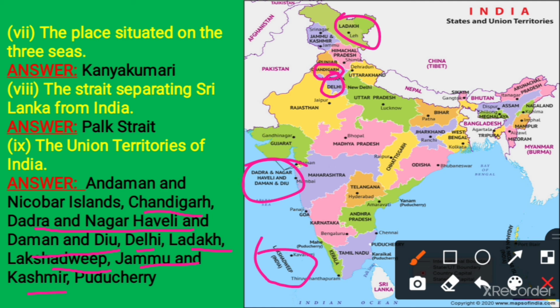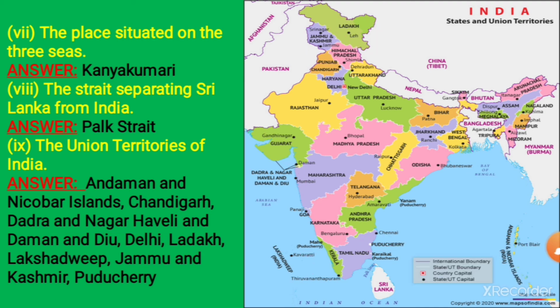Jammu and Kashmir is a Union Territory, and the last is Puducherry. So there are 8 Union Territories of India. I am repeating the names: Andaman and Nicobar Islands, Chandigarh, Dadra and Nagar Haveli and Daman and Diu, Delhi, Ladakh, Lakshadweep, Jammu and Kashmir and Puducherry.